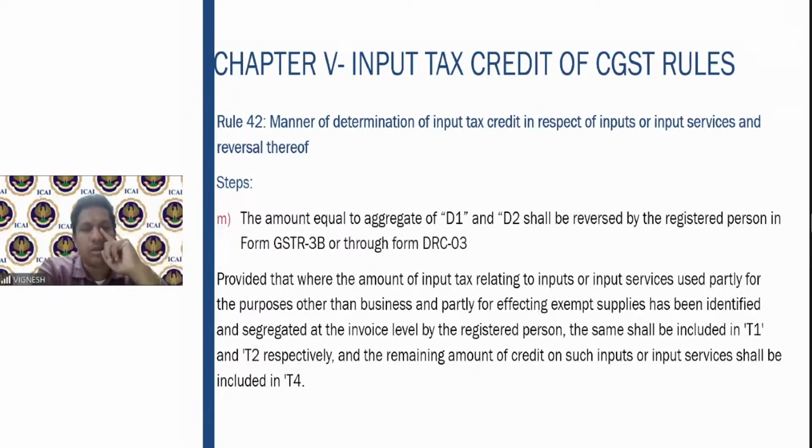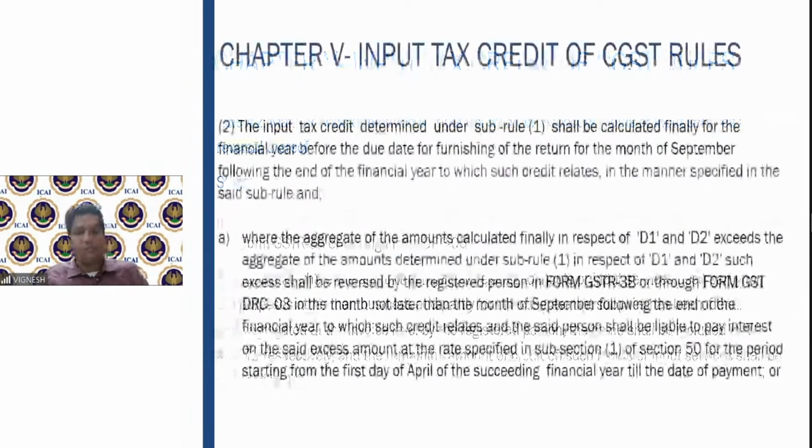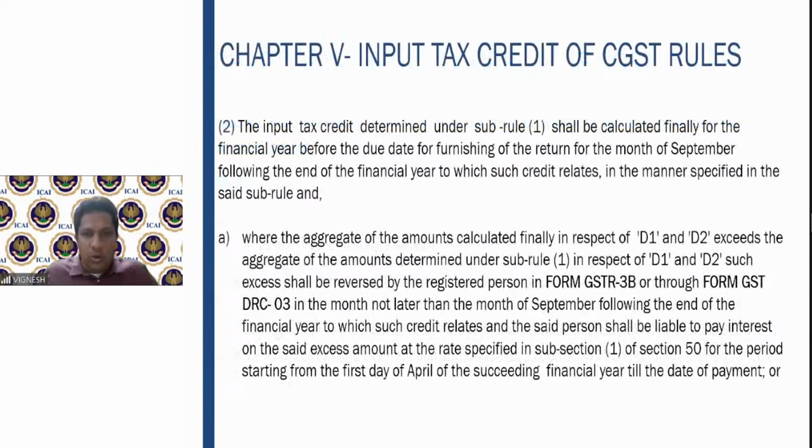The remaining amount shall be included in T4. So how much you have used for exempt, how much you have used for non-business. Once you arrive at that at invoice level, the same you should include in T1 and T2. Whatever balance will come in the T4, whatever formula we have discussed before. Fine. So after you do all of this, you will find the input tax credit.